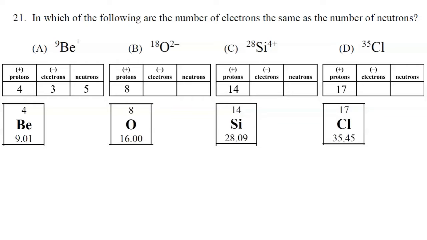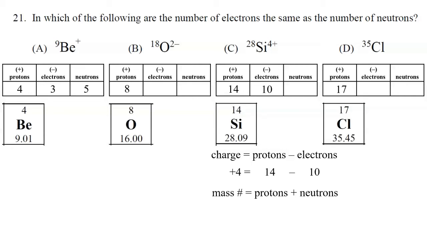All right, moving on to choice C. For the charge, it would be 4 plus. So if you have a +4 charge, that means you lost 4 electrons. So 14 protons and 10 electrons would give you a charge of +4. And the mass is 28. So 14 plus 14 is 28. That's 14 protons and 14 neutrons.